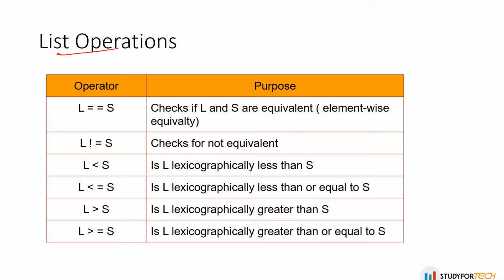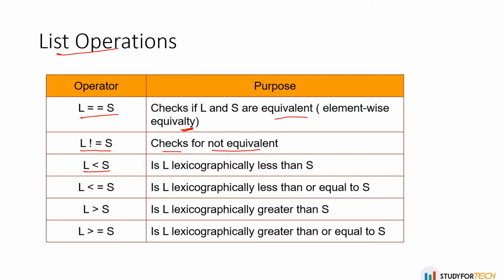So this is the list operation. L equal to S: check if L and S are equivalent. Element-wise comparison will happen. L not equal to S checks for not equivalent. L less than S: is L lexicographically less than S or not, which I have already shown to you.